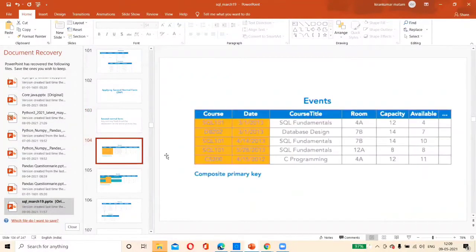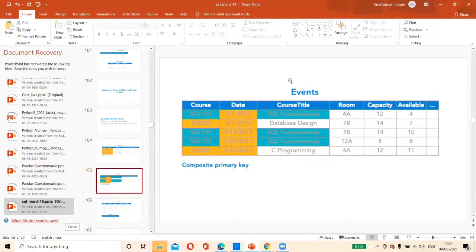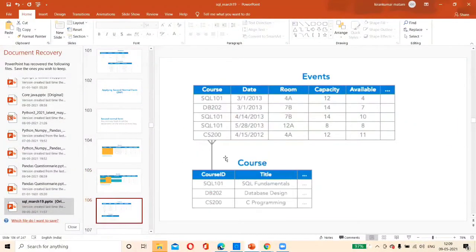But here, a non-key attribute, course title, is not completely dependent on the composite primary key. It's dependent on only course ID. So this is not in second normal form, though it is in first normal form. So now what we need to do? We have divided this table into two.